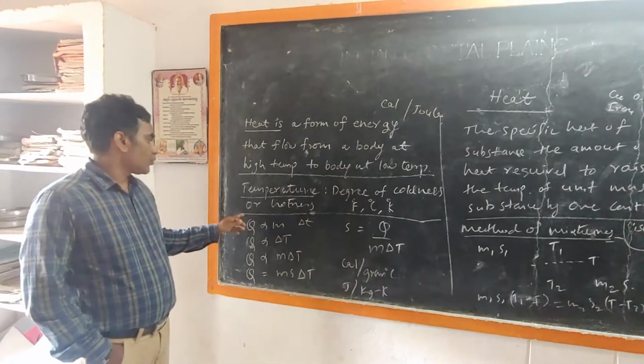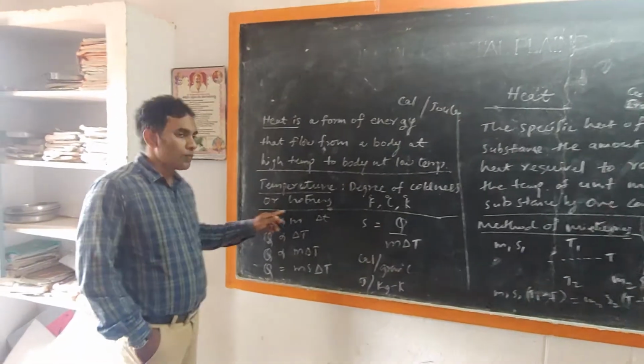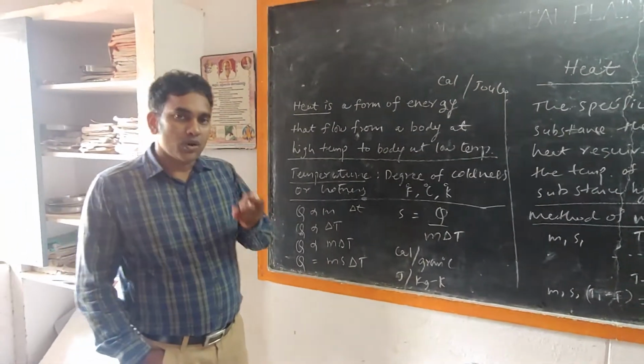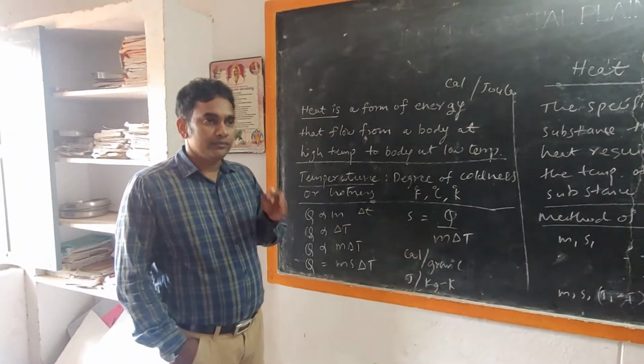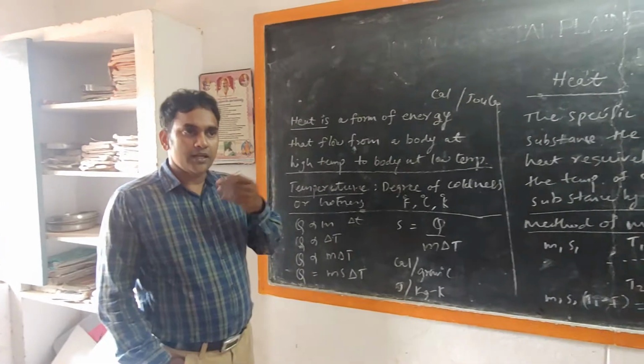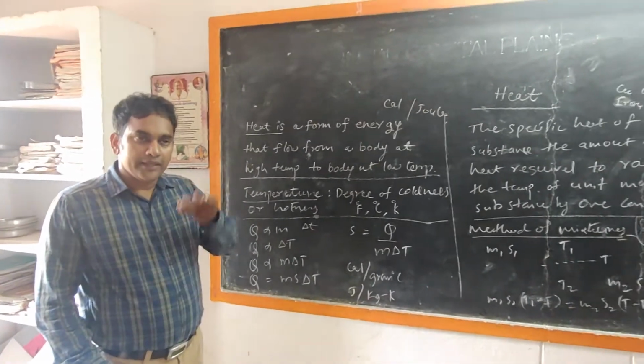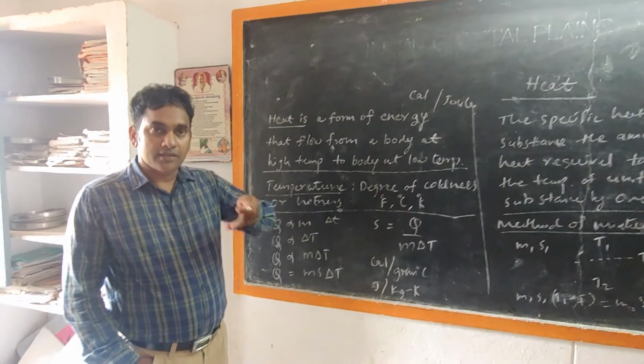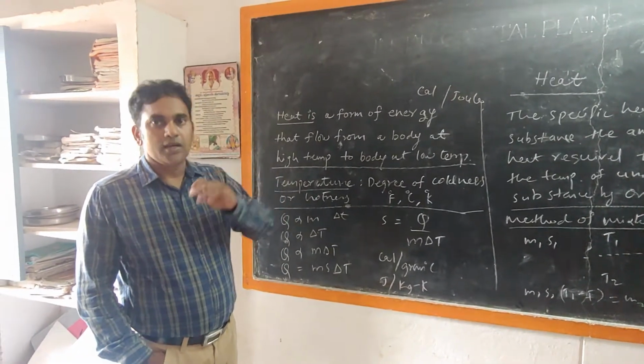Q is the quantity of heat, which is proportional to m. If the mass of a body rises, then the heat energy needed to increase its temperature will also rise.